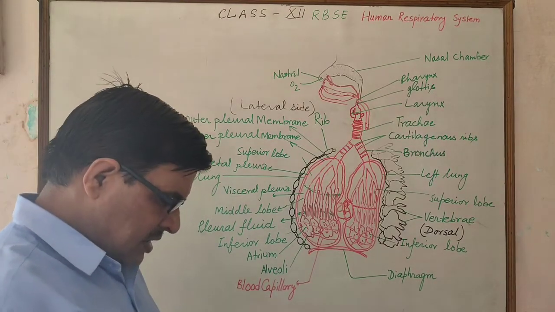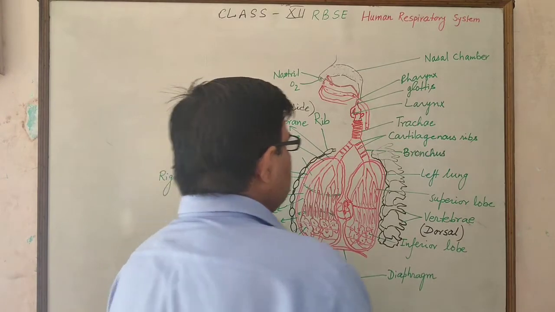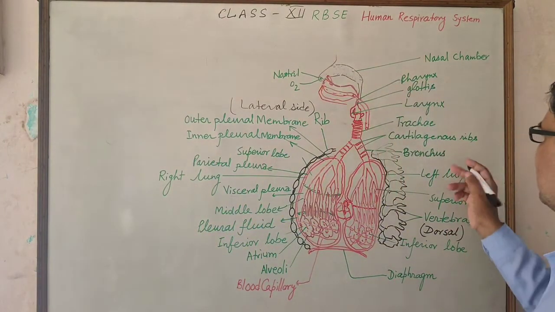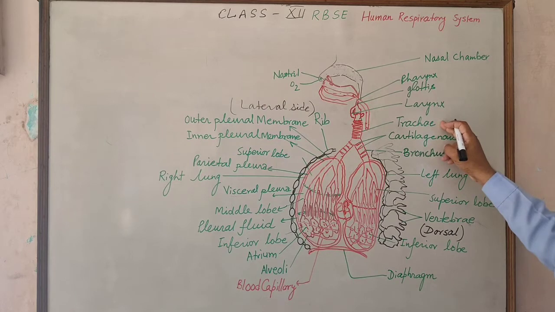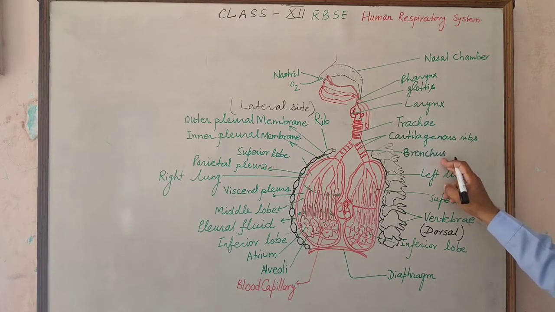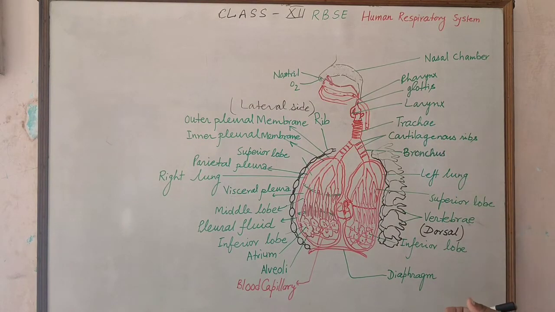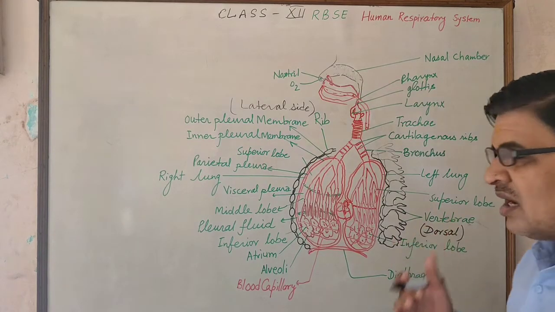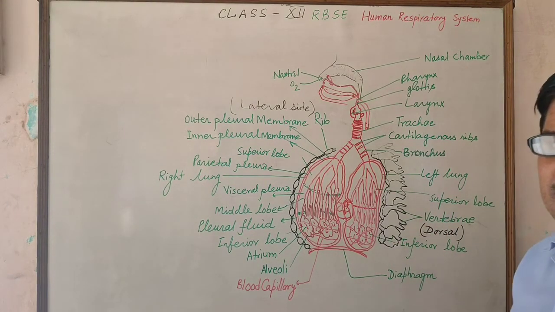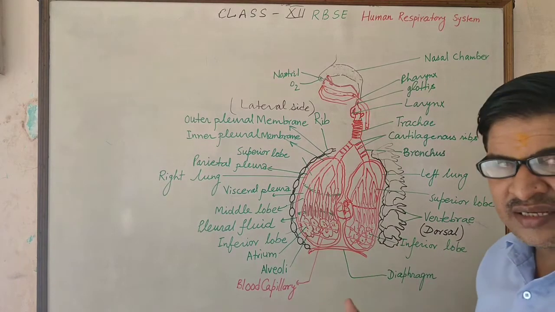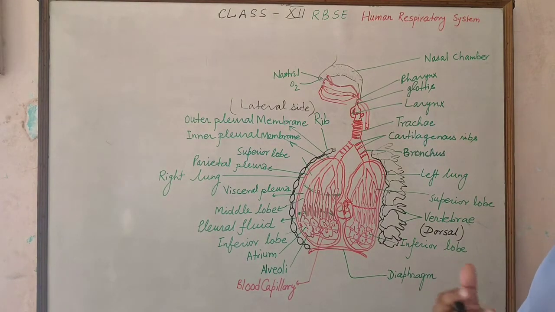Here, the cartilaginous rings present in the trachea as well as the bronchus prevent the collapse of the wall of the trachea during inhalation or exhalation, during inspiration or expiration. Generally, the volume of the lung changes.